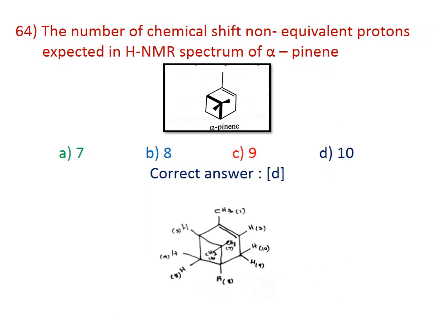64. The number of chemical shift non-equivalent protons expected in the HNMR spectrum of alpha-pinene. Here you look at the structure, you can expect 10 signals for this alpha-pinene, and they are represented as 1, 2, 3, 4, 5, 6, 7, 8, 9, 10. You can expect 10 signals for this compound. The correct answer is D. The signals are indicated in the figure.